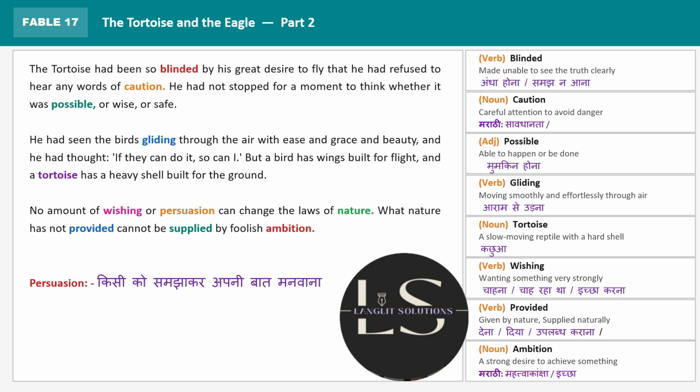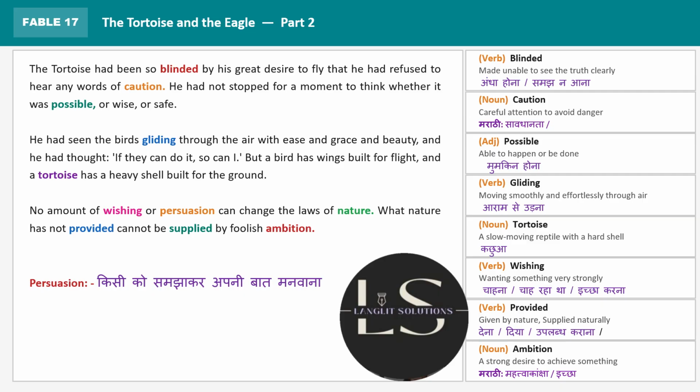Gliding means to be able to do something swiftly and naturally, with ease or with comfort. And the birds could immerse into the air, and they could fly with ease and grace and beauty. And he thought that I should also enjoy the kind of happiness or the kind of ecstasy that they are experiencing. So he believes that if they can do it, so can I.